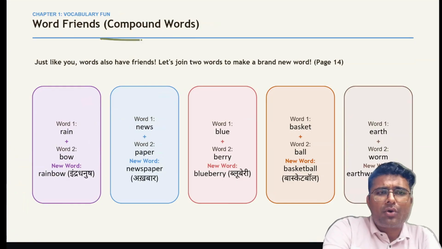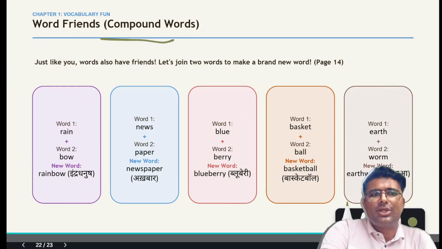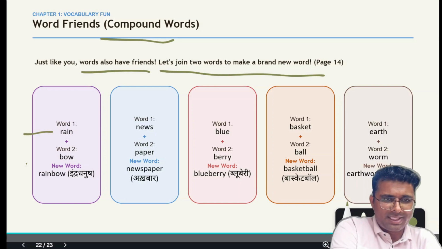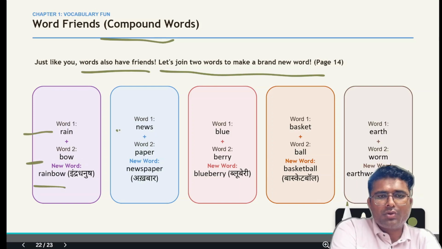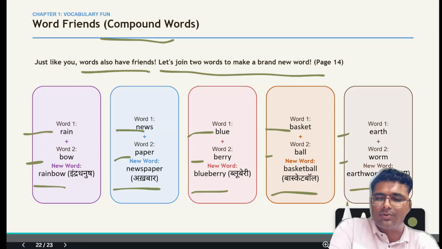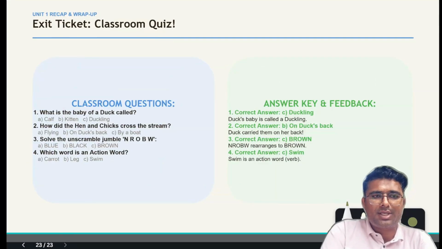Next is bachcho compound words. What are compound words? Just like you, words also have friends. So let us join 2 words to make a brand new word. Like rain plus bow, it will make rainbow. News plus paper will make newspaper. Blue plus berry, blueberry. Basket plus ball, basketball. Earthworm. These are called compound words.